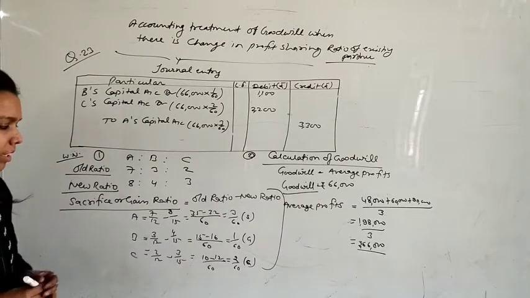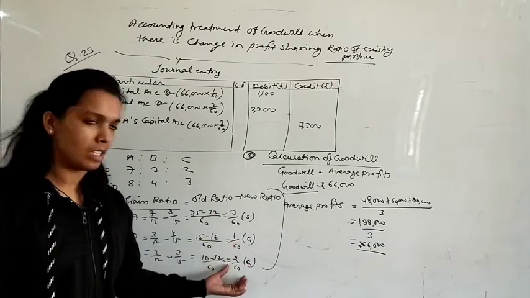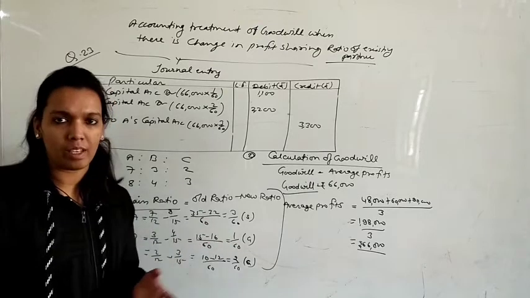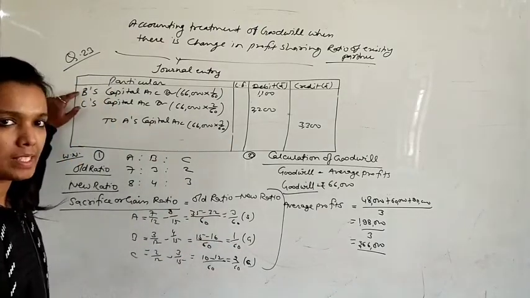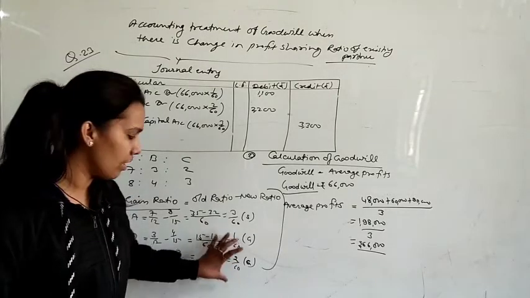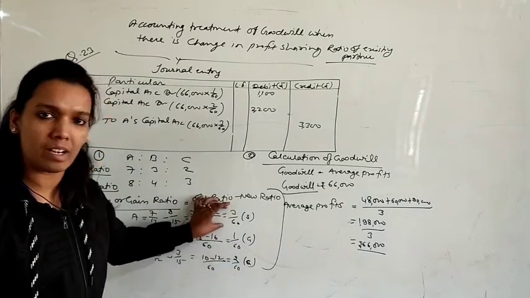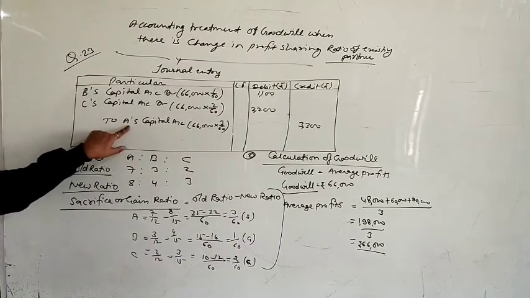Again, just check that here, according to the new profit sharing ratio, B and C are the partners who will gain and A has to sacrifice. But in goodwill treatment we are writing B's capital account debit, C's capital account debit. That is according to the rule of journal entry: debit the receiver. Gaining means they are receiver, so debit the receiver and credit the giver.